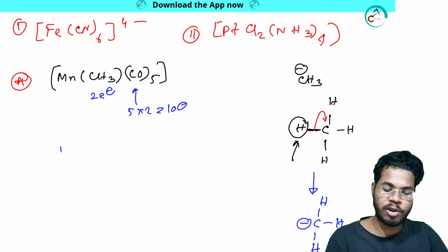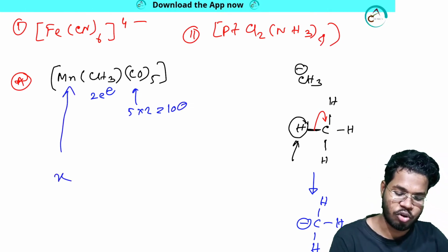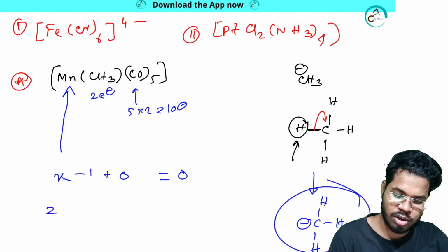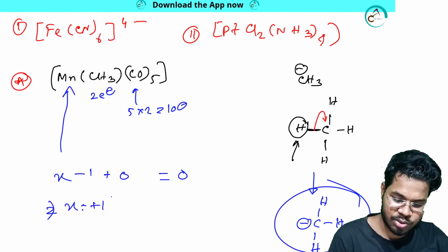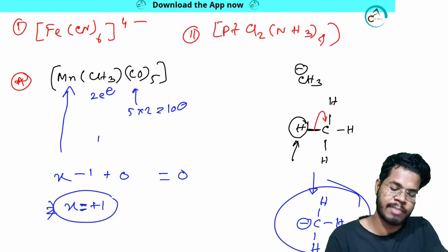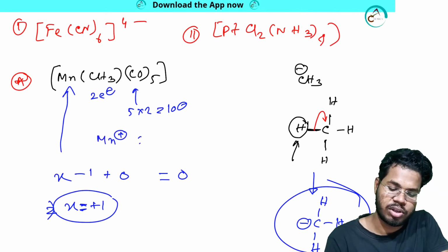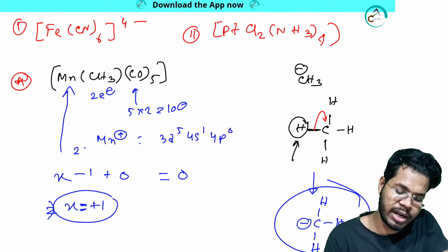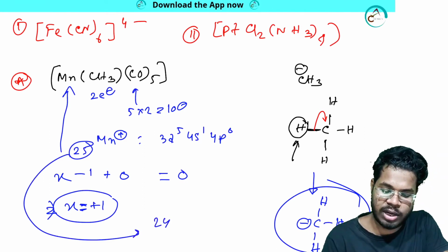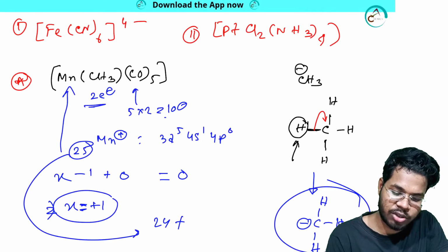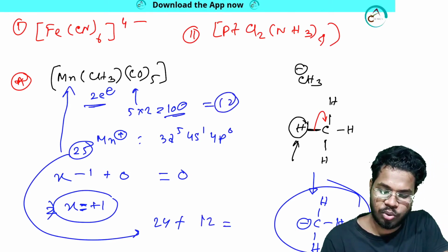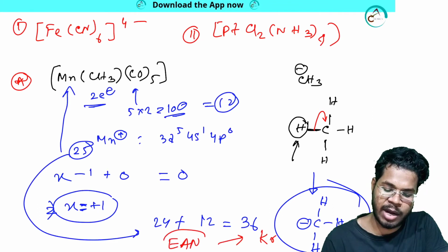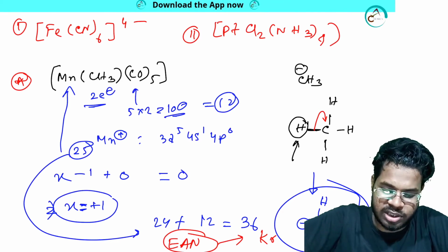But before we do that, we need to calculate the oxidation state. Metal, I don't know, X, overall 0, CH3 is actually CH3 minus 1, plus 0. So X will be plus 1. That means manganese plus, 3d5 4s1 4p0, and manganese has total 25 electrons. As it is manganese plus, 24 electrons plus 2 electrons plus 10 electrons, 12 electrons total, 24 plus 12, that means 36. Krypton, this is the EAN, effective atomic number, 36 for the system.